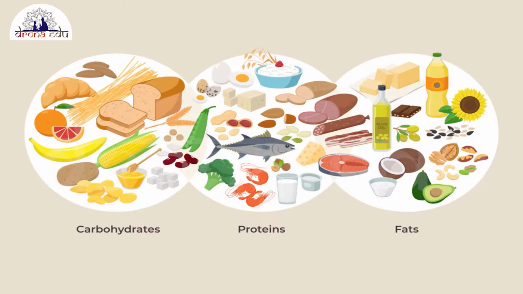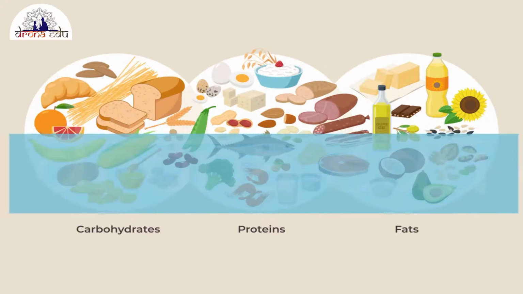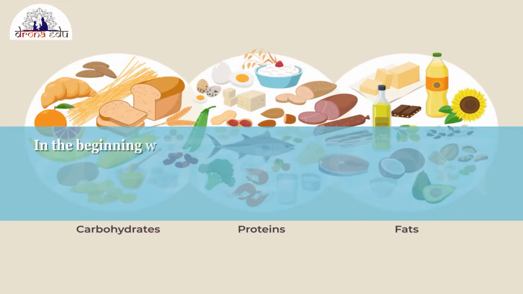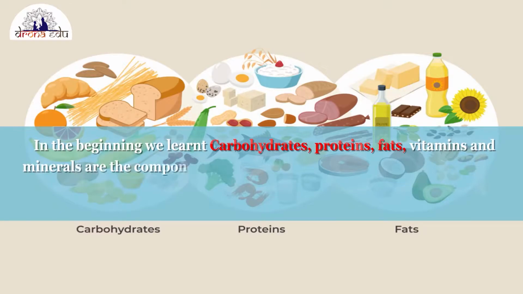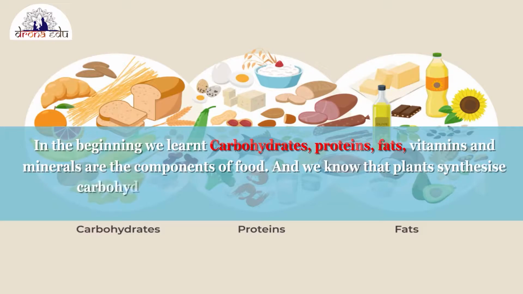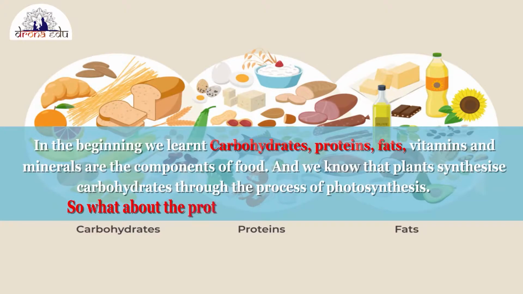Synthesis of plant food other than carbohydrates. In the beginning, we learnt carbohydrates, proteins, fats, vitamins, and minerals are the components of food. And we know that plants synthesize carbohydrates through the process of photosynthesis. So what about the proteins, fats, and other components?